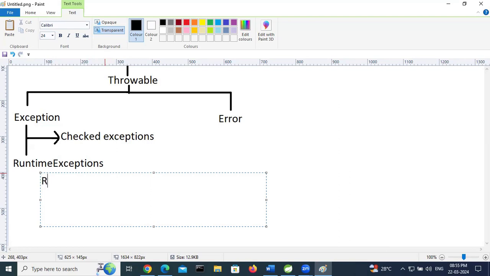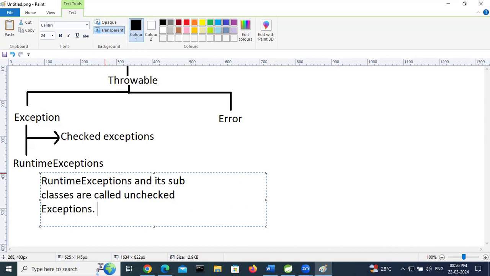Here, RuntimeException and its subclasses are called unchecked exceptions.